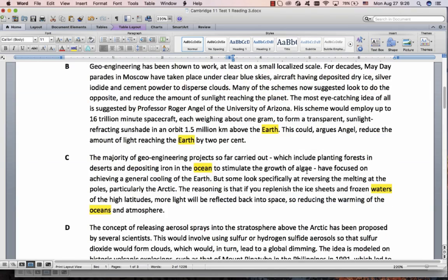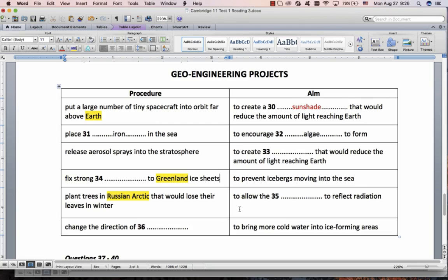What do we want to form? The growth, that is to form, and that's what we're looking for. Even if you don't know what that is, you can choose it. Iron and algae. So there's not really much I can teach you about this. It was just a matter of scanning. It's very straightforward. Scanning, make sure, check the grammar, and then find the answer.